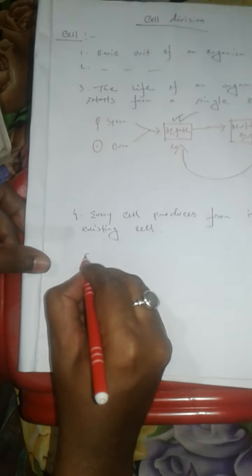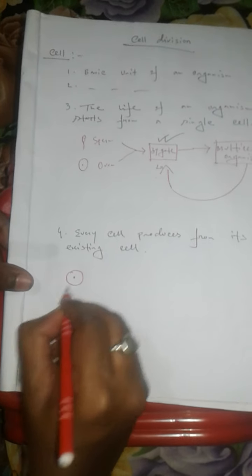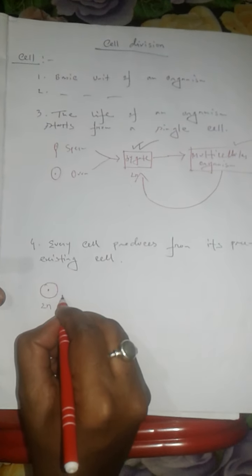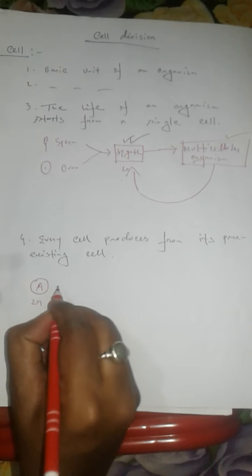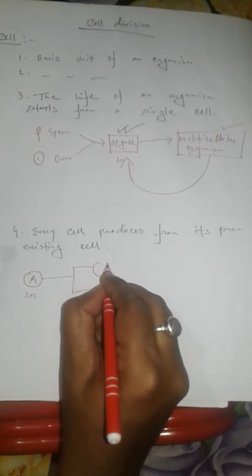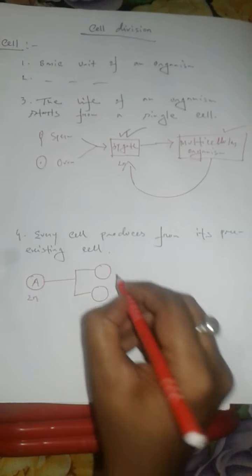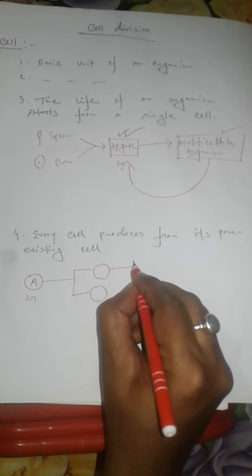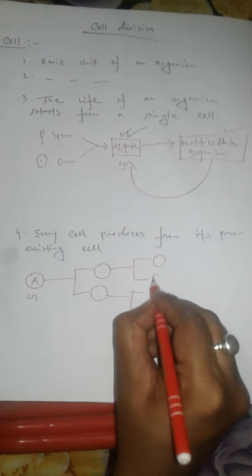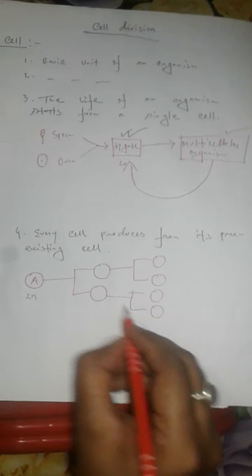Now suppose this is a body cell which is diploid in nature. When this cell divides, then at first it will produce 2 cells, then 2 to 4, then 4 to 8. Then by further division, a multicellular organism will be developed in here.